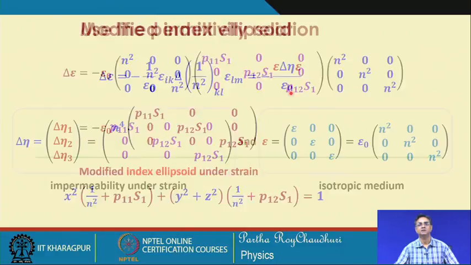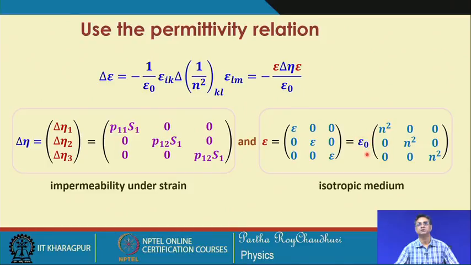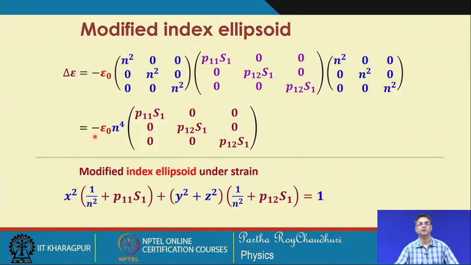These are coming from the fact that this will come twice, epsilon square, and you have 1 epsilon naught in the denominator. So, effectively there will be 1 epsilon naught in the numerator, and n square if you take it outside. This is possible in the case of an isotropic medium. We will see that in the case of an anisotropic medium, we will not be able to take this n to the power of 4 outside the bracket.